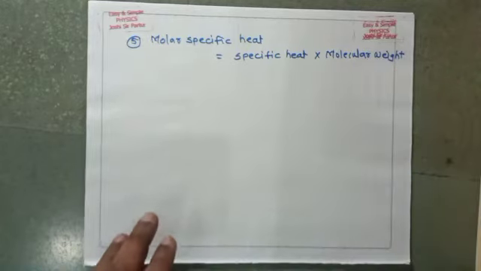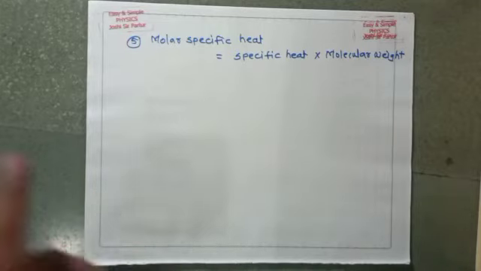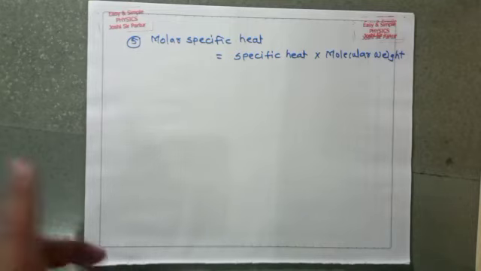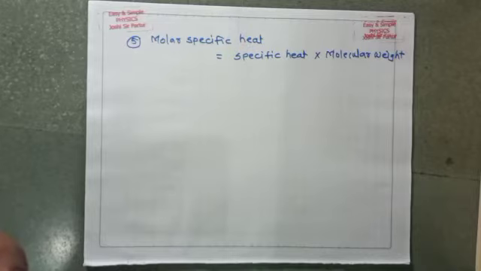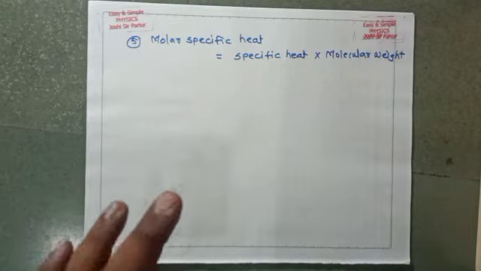Molar specific heat is defined as the amount of heat per unit mass per unit degree of temperature per mole.